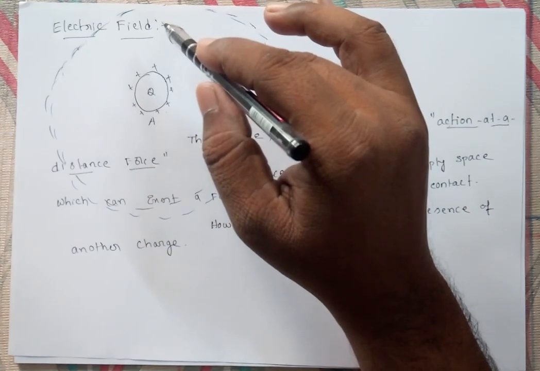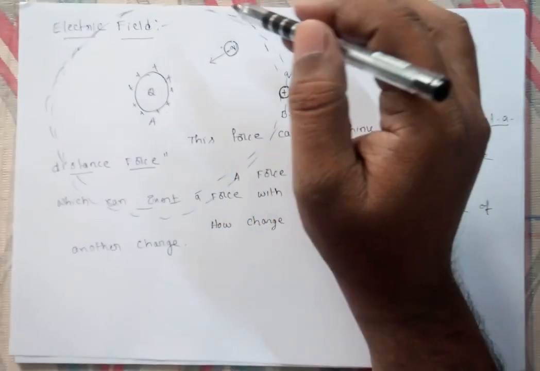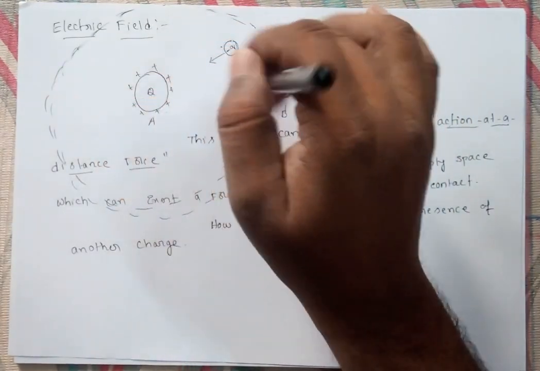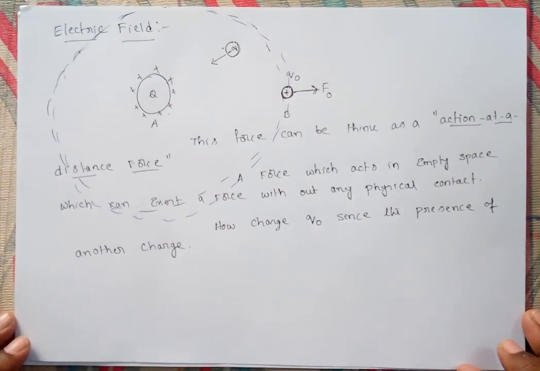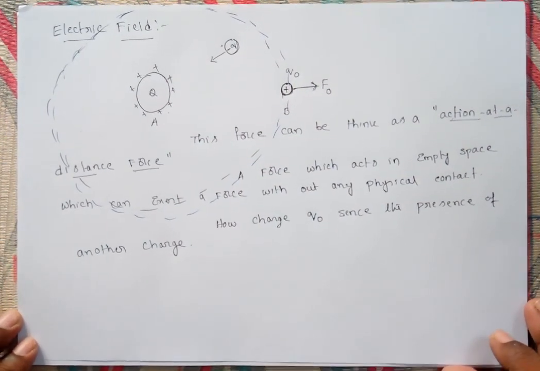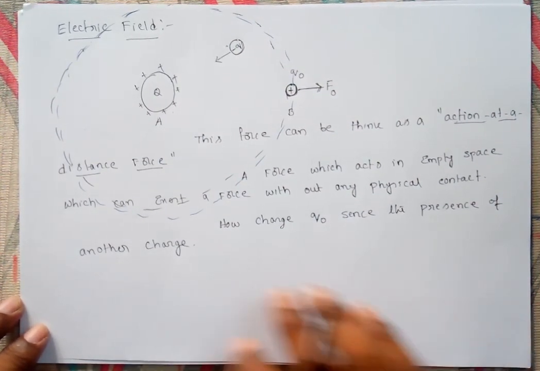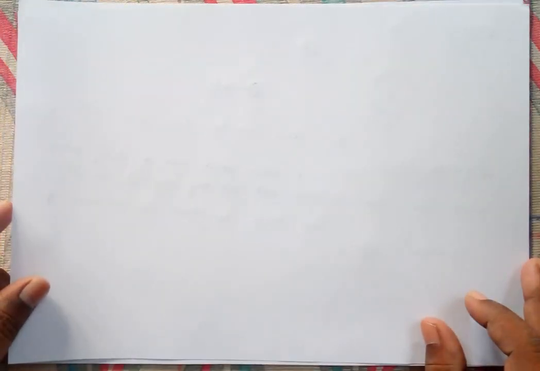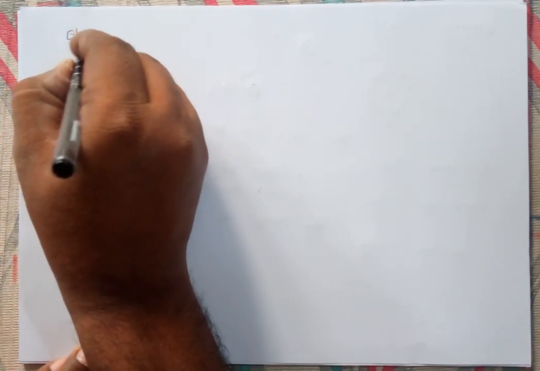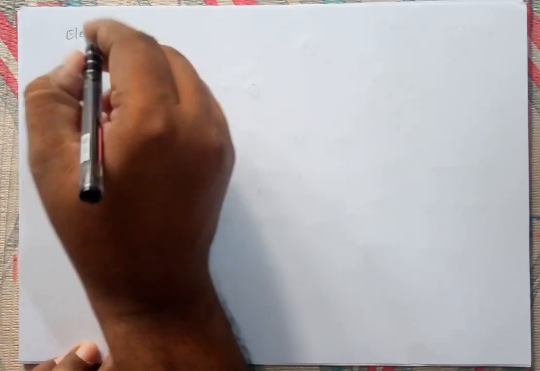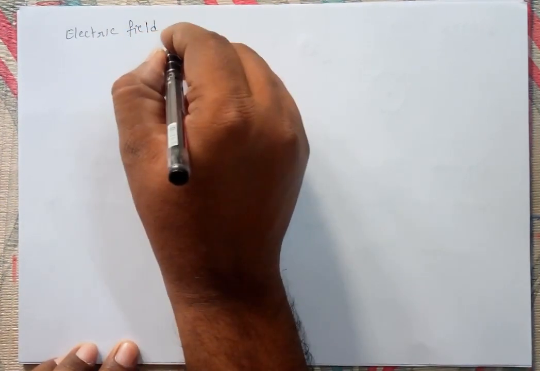This region, this space around the electric charge where its influence can be felt by another charge, is called the electric field. Okay, understand? So next we can go for the electric field intensity. What is electric field intensity? Now we can discuss it. Electric field intensity.